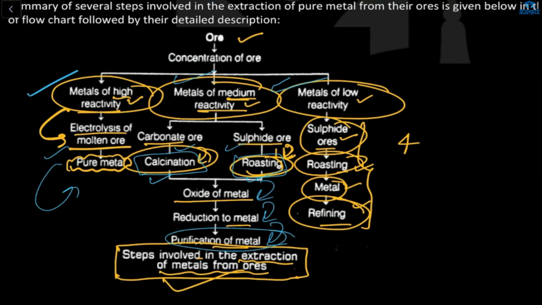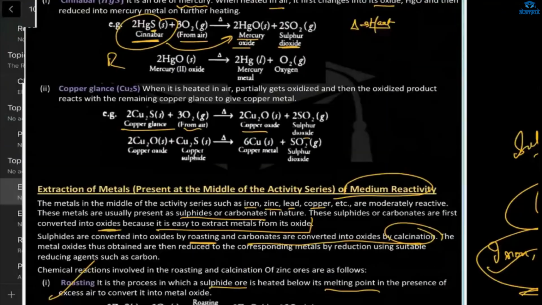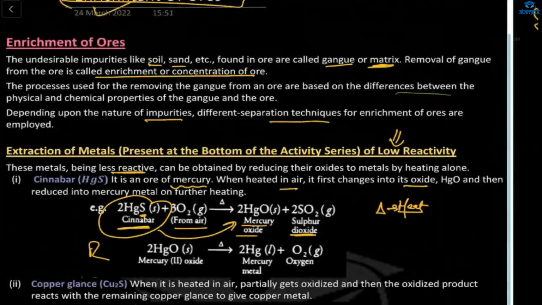And what about your low reactivity? There are four steps. First of all, your simple sulfide ore, your roasting, metal, and refining. Okay, so there are three methods to extract the pure metals from the earth. Now, this is also extraction of metals.